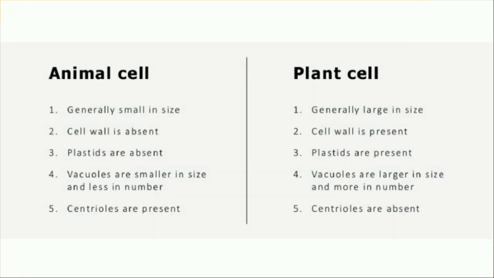So coming to animal cell and plant cell differences, animal cell is generally small in size, plant cell is generally large in size, and cell wall is absent in animal cell. In plant cell, cell wall is present. Plastids are absent in animal cell, whereas plastids are present in plant cell. We saw that they are of three types, that is chromoplast, leucoplast and chloroplast. Vacuoles are smaller in size and less in number in animal cell. Vacuoles are larger in size and more in number in plant cell. Centrioles are present in animal cell and absent in plant cell.